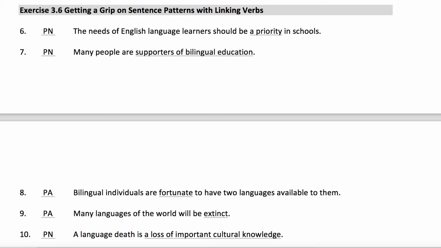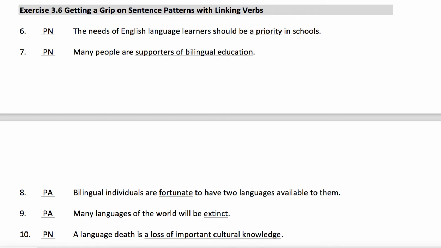This video covers homework 7, exercises 3.6, 3.8, 3.9, and 3.10. Exercise 3.6 asks us to look at linking verbs and determine what type of pattern. Remember, with linking verbs, there are 3 patterns we can find here. All of these will be S plus LV, and then we have our 3 choices.